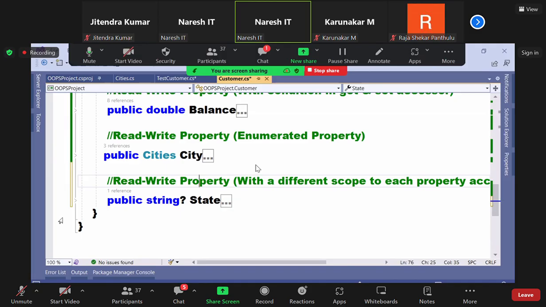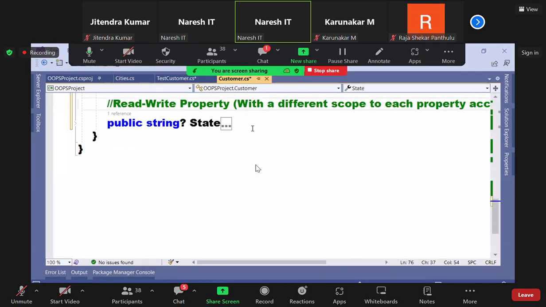Can't I define a property without declaring a field? When I ask this question, you'll say, how can you do that? Because the value should be stored in the field only. Without a field, how will you write it? Correct or not? Is a big question mark now. Understood? Okay. So guys, listen. Without a field also, you can write a property.